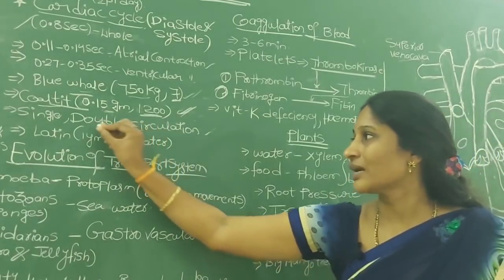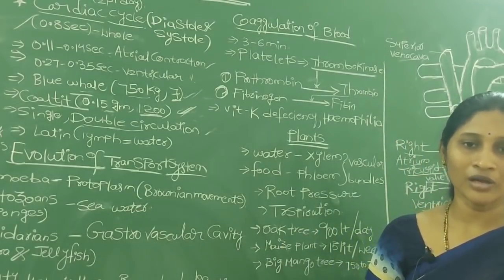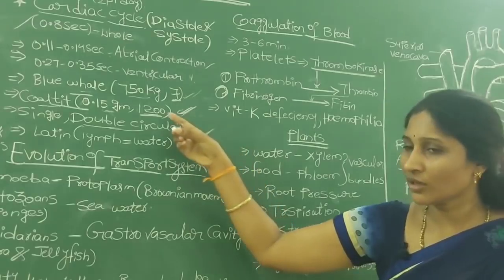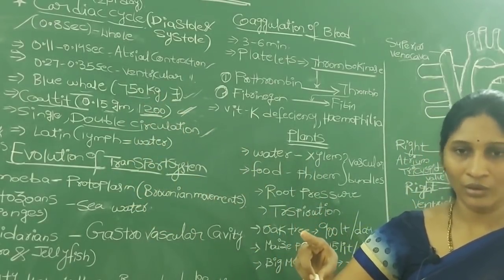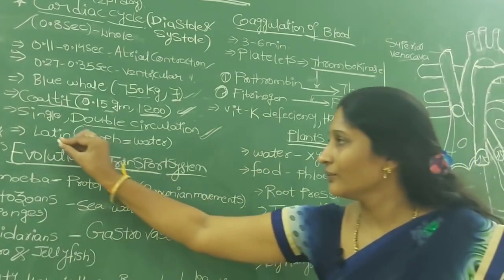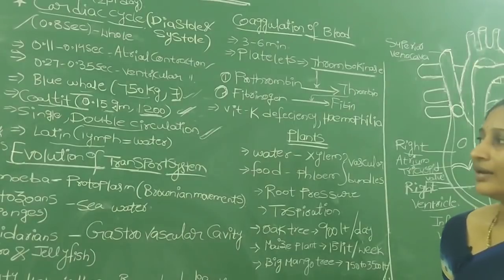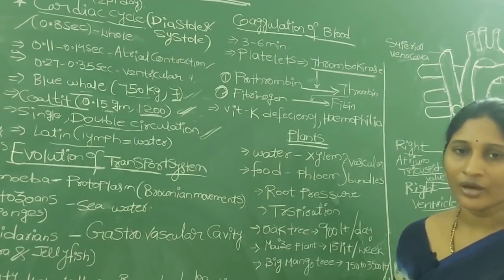That's why we call that type of circulation double circulation. Why? Because for one complete circulation, how many times does it go to the heart? 2 times. Okay? So such circulation we call double circulation. And here actually, one more term we come across, that is lymph.